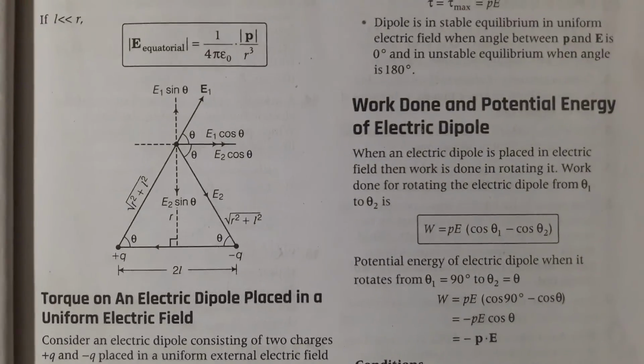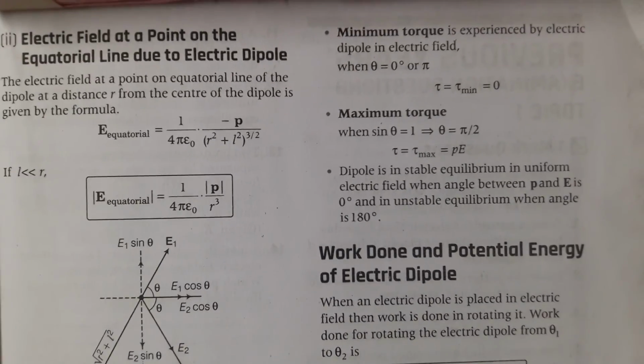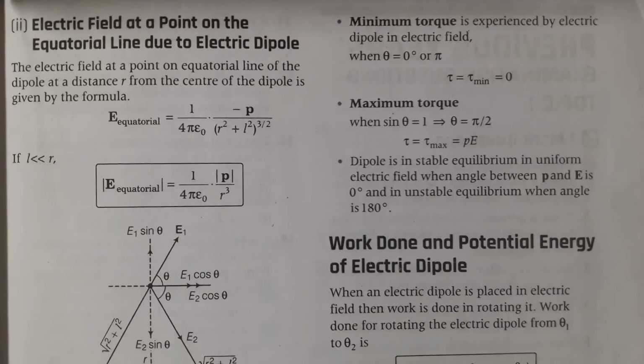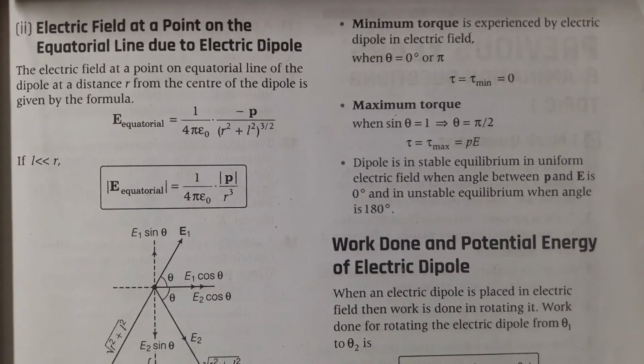Let's move on to the special cases of torque. Minimum torque is experienced by the electric dipole in an electric field when theta equals 0 degree or pi, tau equals tau minimum. So torque is minimum when theta equals 0. This is an important line. MCQ type questions can be created on these types of questions.